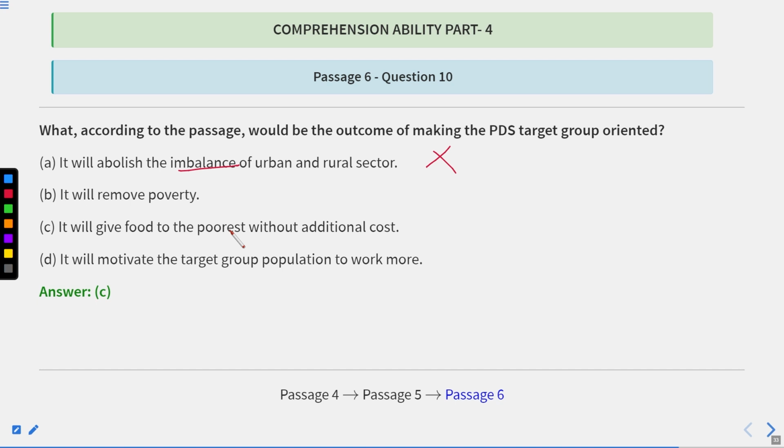So this will be the correct answer, that is C, because the poorest people are not getting the benefits of PDS for whom it has been made. So just to give the benefits to them, we have to maintain PDS, or we have to make the balance of PDS. So it will give food to the poorest without additional cost. This is exactly the correct answer.